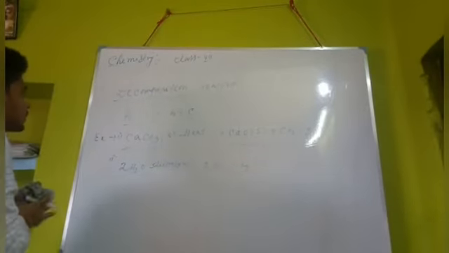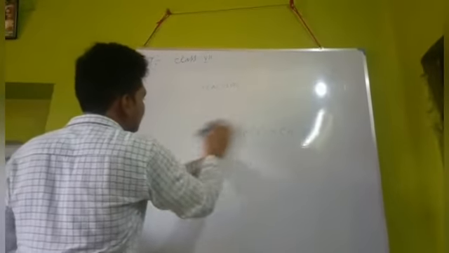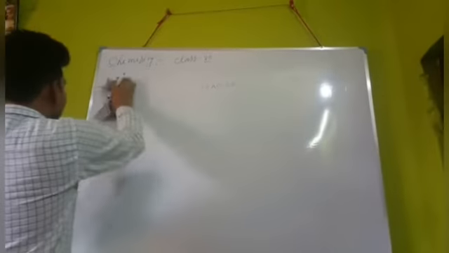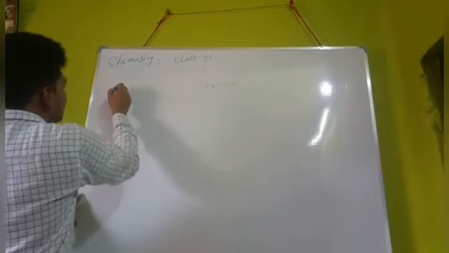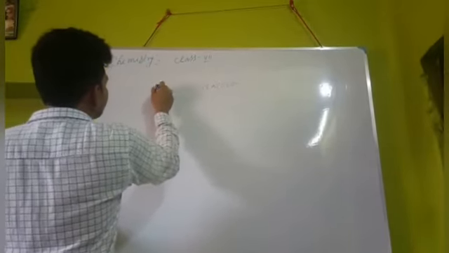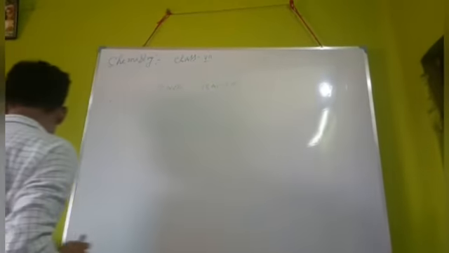Now you come to the third type of reaction, that is called the displacement reaction. What is the displacement reaction?